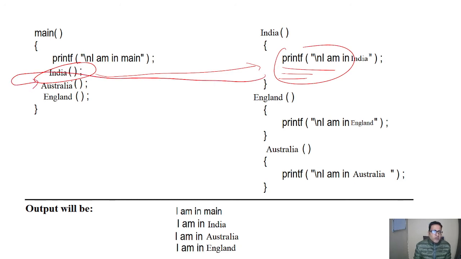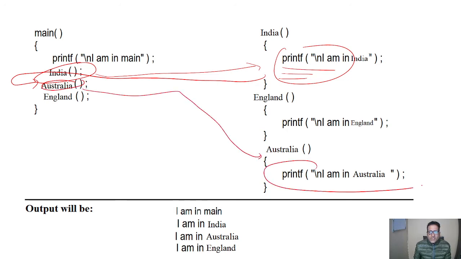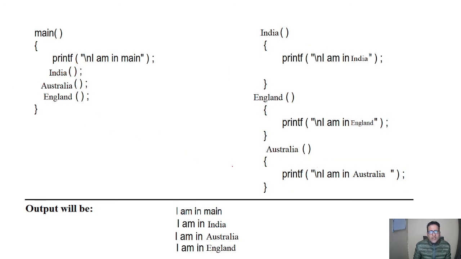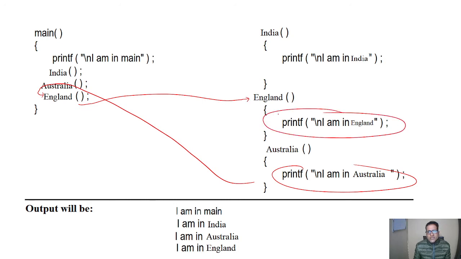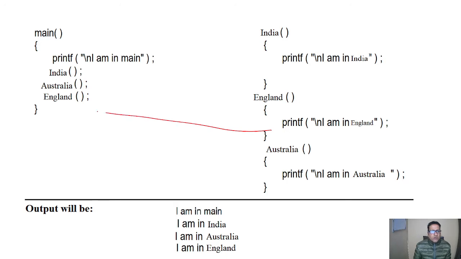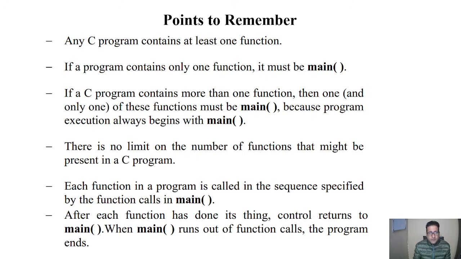After that control will go to the Australia function as discussed, and after fulfilling these statements the control will again come to main and go to the next call, which is England. Control goes to the England part and fulfills the things written there, then goes back to the main function. After finding the closing brace, it comes out of the main program, and the program ends.